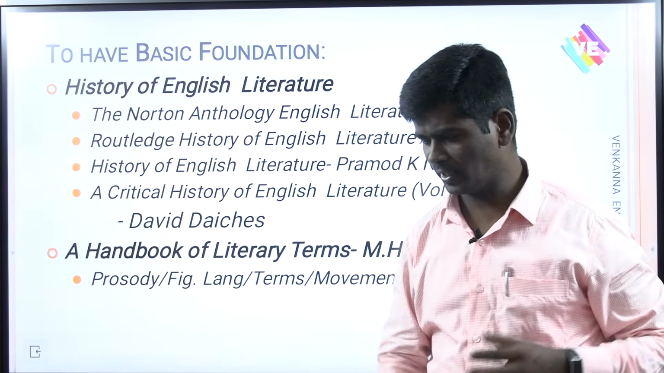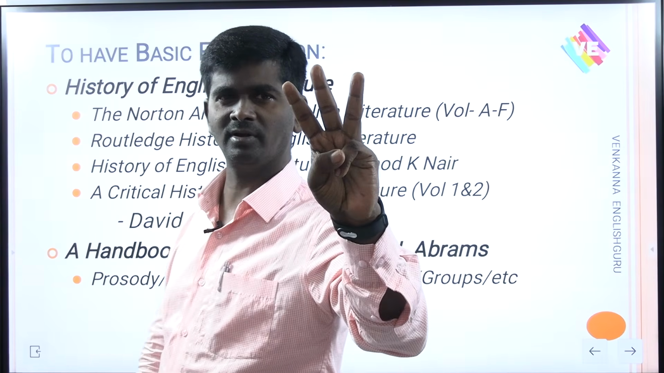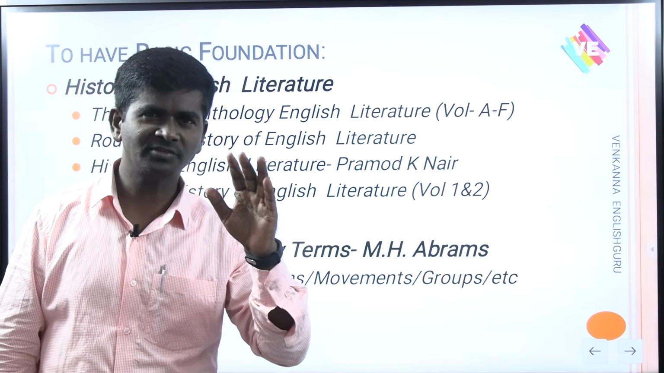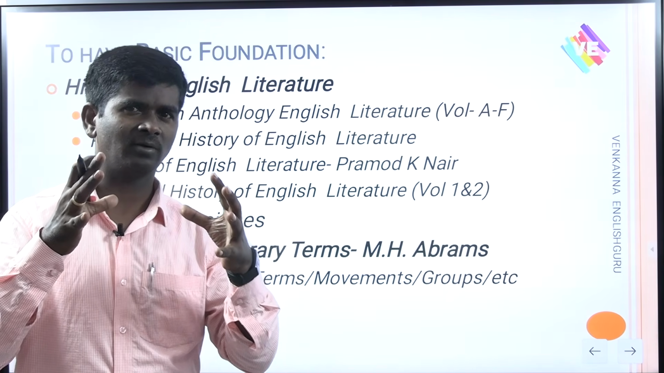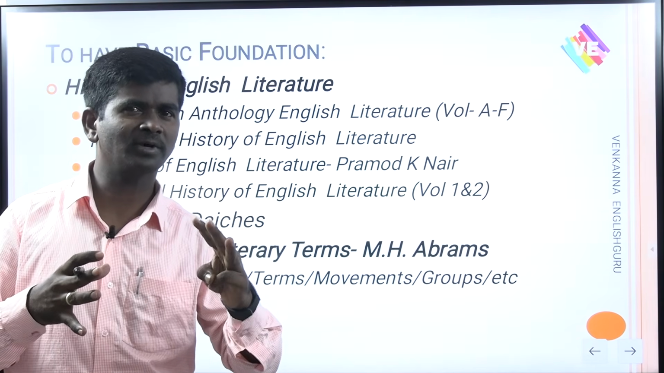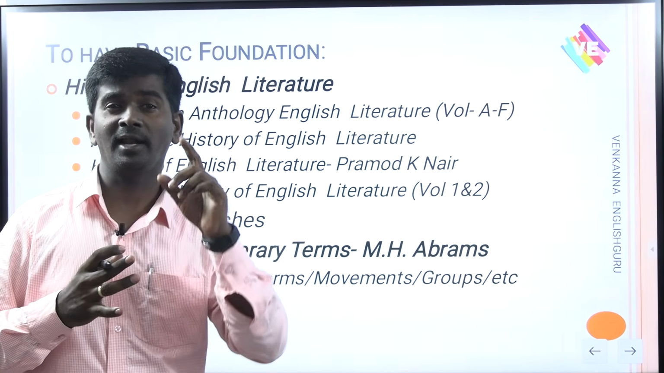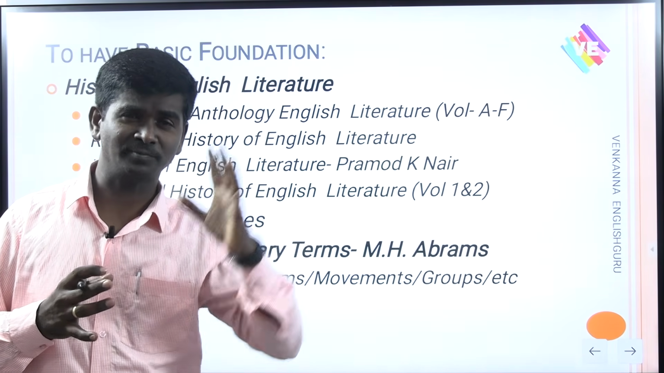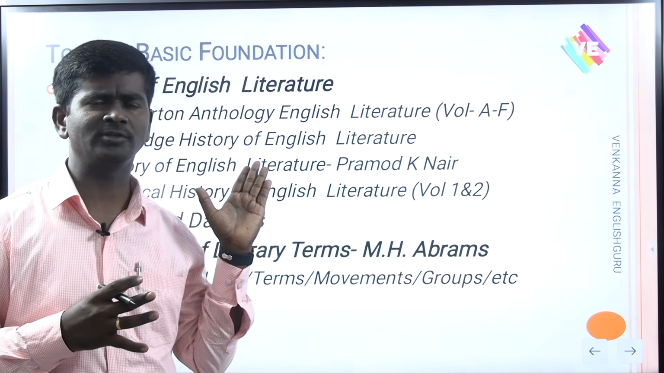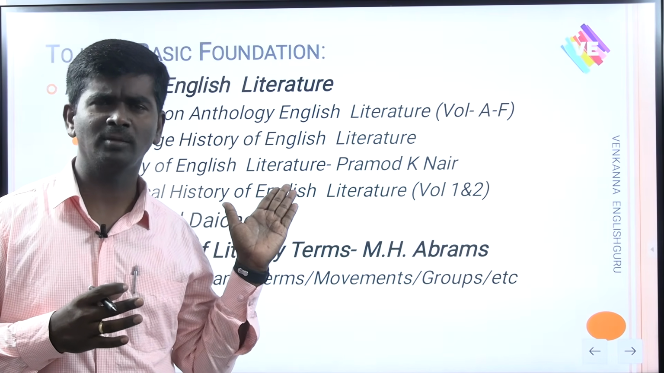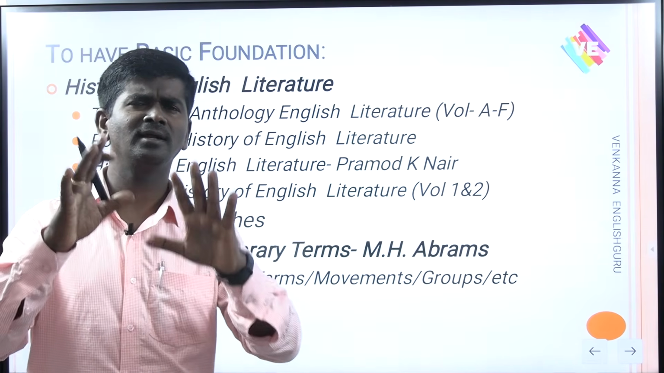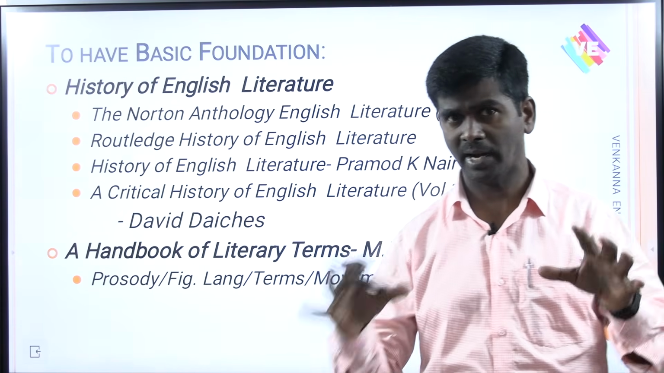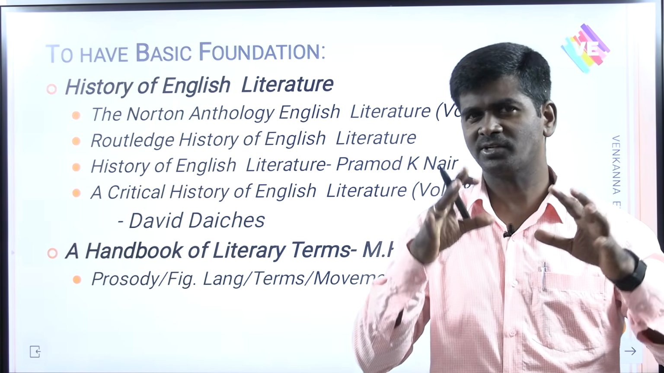And to have a foundation, as I said, three very important chapters for you to focus on are drama, poetry and fiction. You will have a wonderful focus on these 3 important chapters when you read at least one history of English literature text more than 6 times. Focus not on an anthology, but on the Routledge History of English Literature, or Pramod K. Nair, or any other history of English literature book available to you. But I would suggest you read the Routledge History of English Literature.